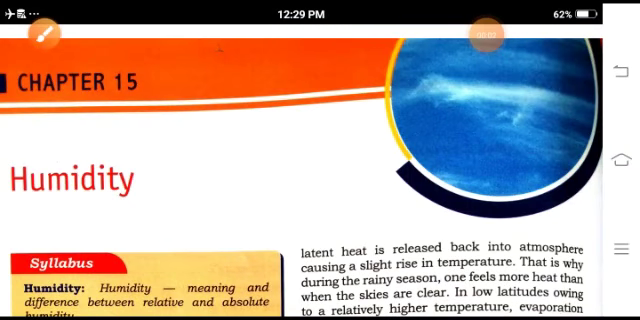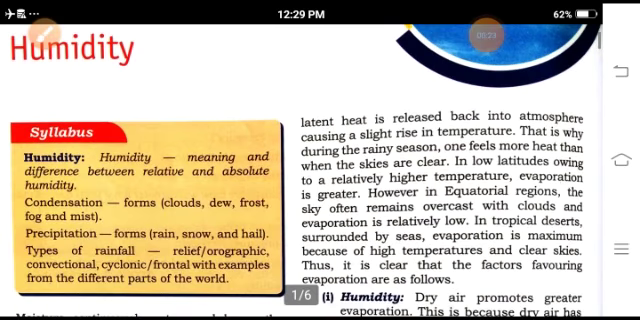Good morning, students. Today my topic is humidity, chapter 15 in Geography for class 9th, according to the ICSE syllabus. In this chapter, we are going to study humidity with its meaning, and differentiate between relative and absolute humidity, precipitation, and the forms: rain, snow, and hail.